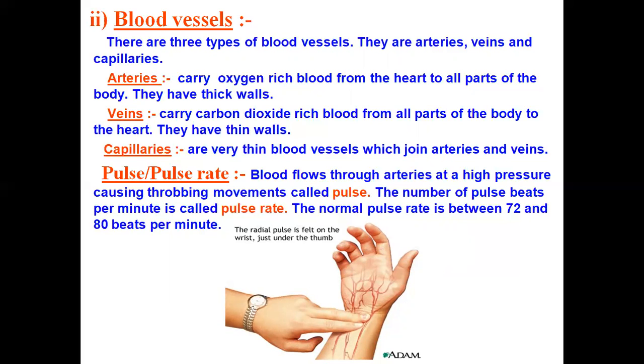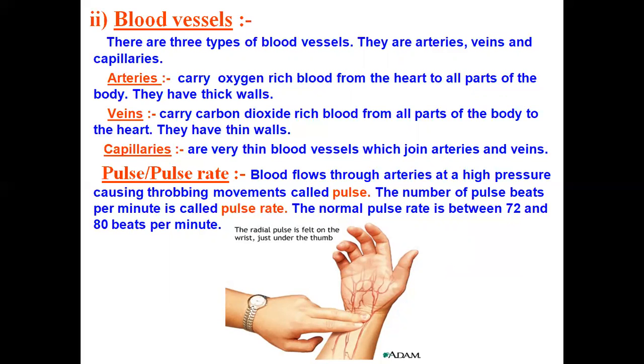And the third blood vessel is capillaries. Capillaries are very thin blood vessels which join arteries and veins. They are very thin, like a strand of your hair. So these are the three blood vessels in which the blood flows.